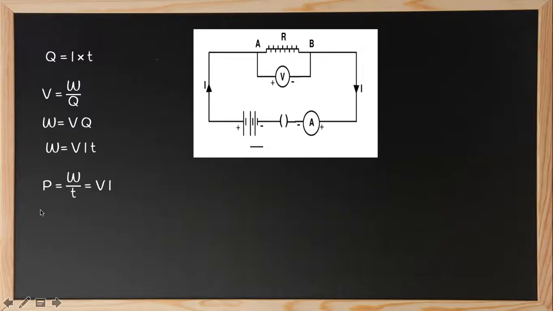Now why are we writing this? We saw that the work done in moving a charge Q through a circuit which has a potential difference V is nothing but VQ.